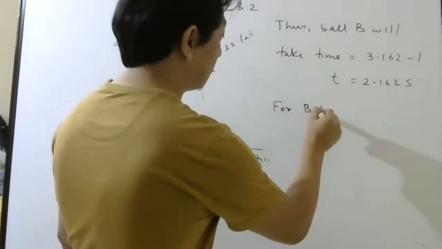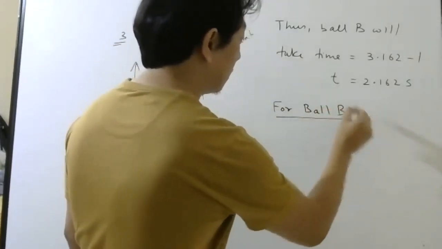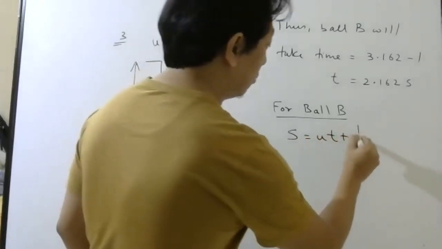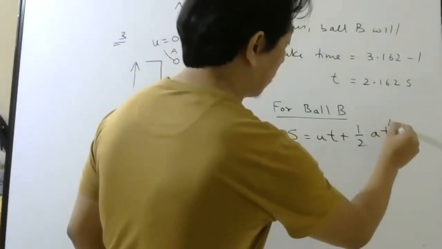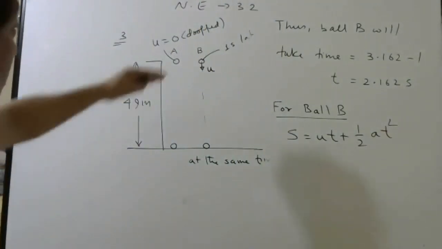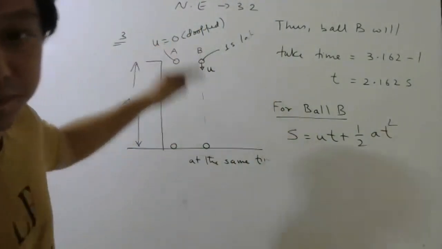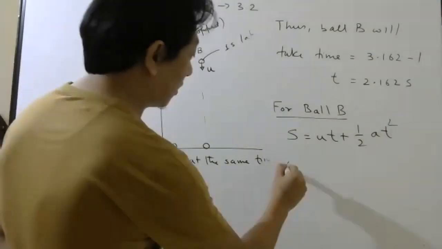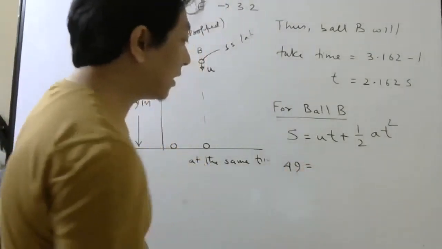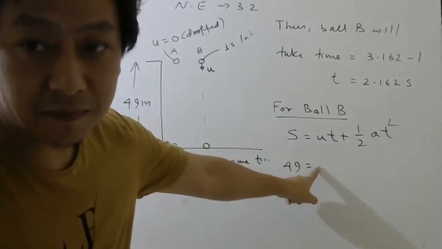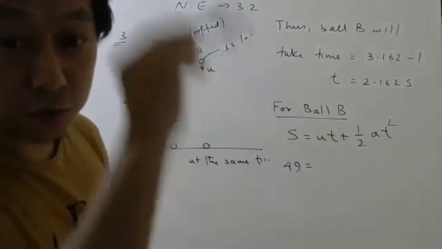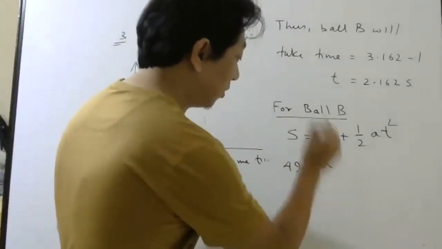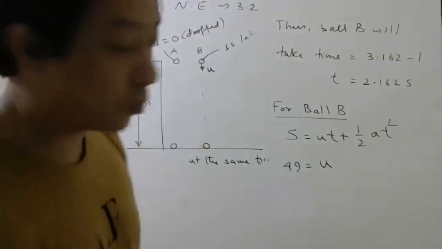For ball B, what is the equation I am going to use? Displacement equals ut plus half at square. Is the displacement same or different? Same, right? How much is it? Plus 49. Can I write initial velocity 0 this time? No, because it is thrown. Since it is thrown, we have to find the initial velocity. We don't know the initial velocity, so you have to write u.